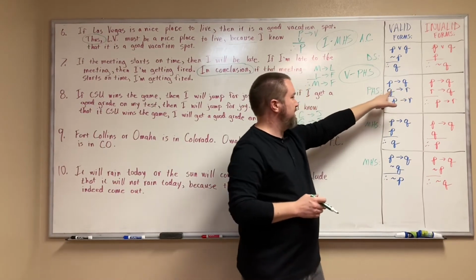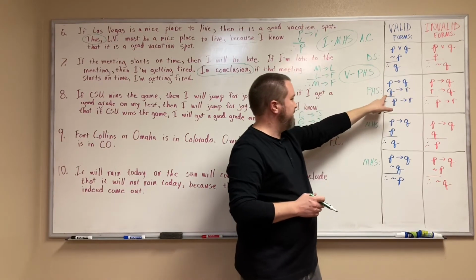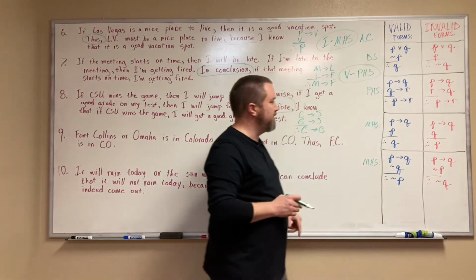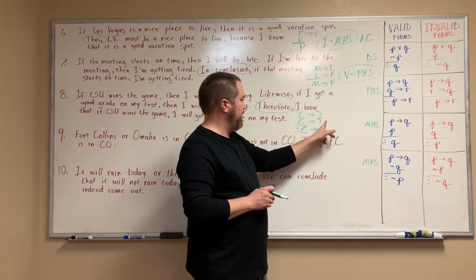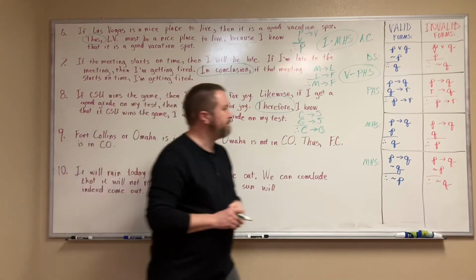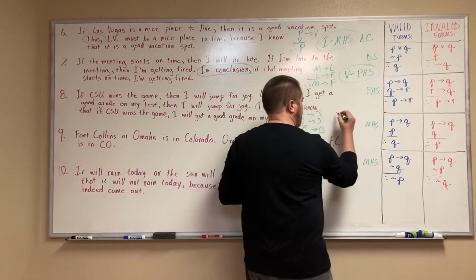Q is acting as the middleman, the link. So it's both an antecedent and a consequent in the premises. The J here is the consequent for both of the premises. And this was just an example, but it's the same invalid form here.